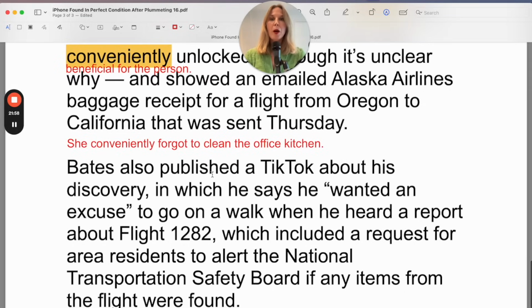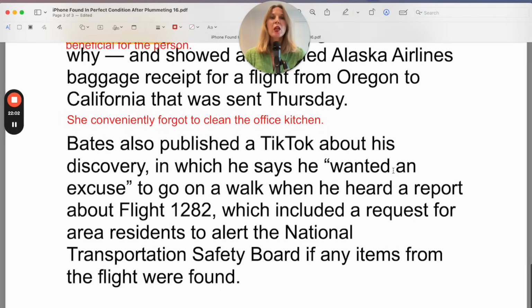Bates also published a TikTok about his discovery, in which he says he wanted an excuse to go on a walk when he heard a report about Flight 1282, which included a request for area residents to alert the National Transportation Safety Board. This is simply a government body in charge of transportation safety, if any items from the flight were found. So Bates was at home.